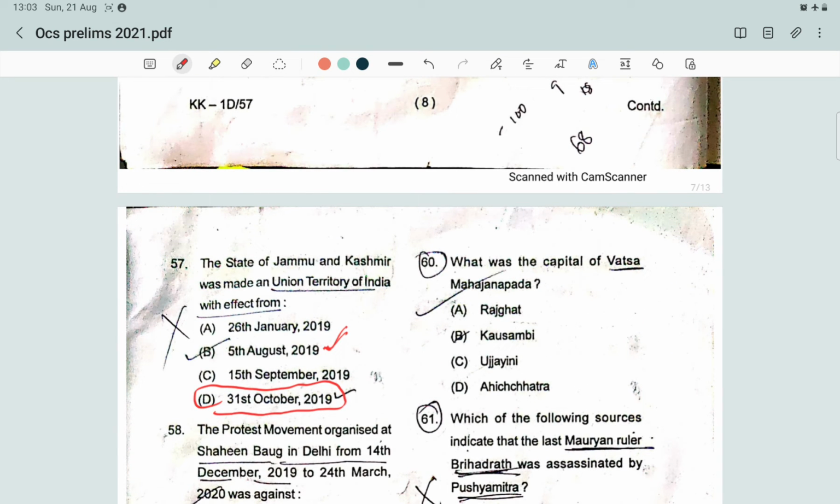Next question. What is the capital of Batsa Mahajanpad? The capital of the Batsa Mahajanpad is Kaushambi. And Ujjaini is the capital of Avanti. And Ahichatra is the capital of Panchal.